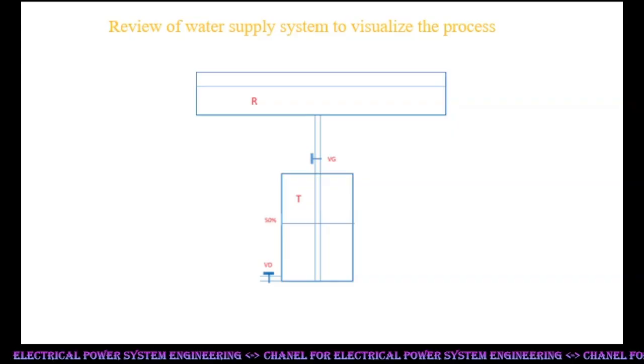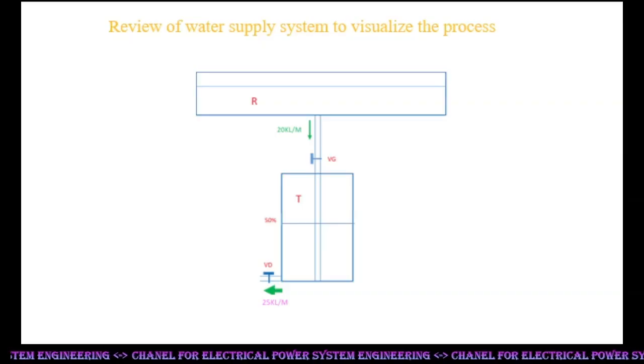Initially the tank has 200 kL water. Inflow and outflow are adjusted to 20 kL per minute by valves VG and VD. Water in the tank T is steady at 50% level. Now outflow is increased from 20 kL to 25 kL by valve VD. So a 5 kL water shortage occurs every minute. Consequently the water level in the tank starts dropping.